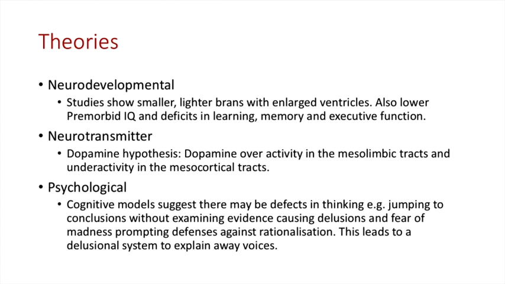And actually, this is very sensible because our medications support this theory quite well. All known antipsychotics are dopamine antagonists, and we know that they all work better against the positive symptoms that we find in the mesolimbic tracts rather than the negative symptoms that we find in the mesocortical tracts.